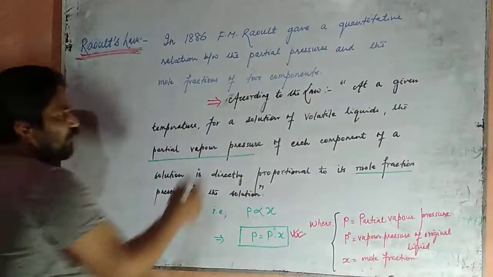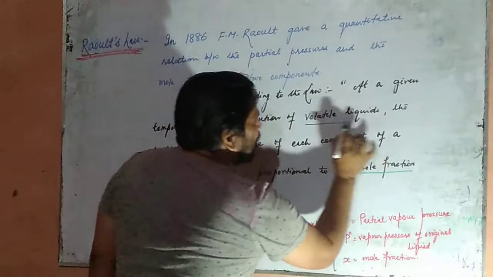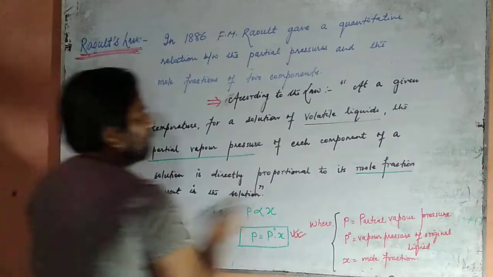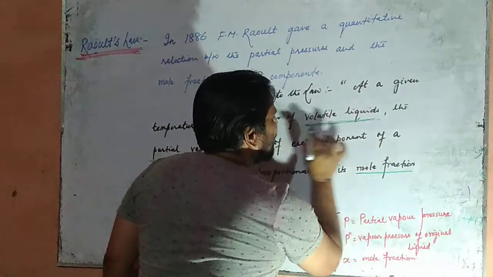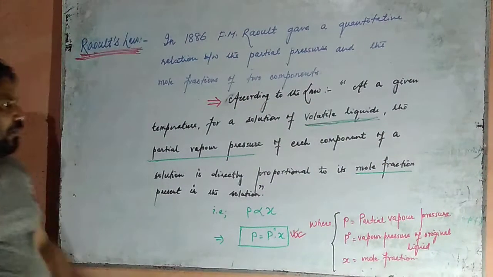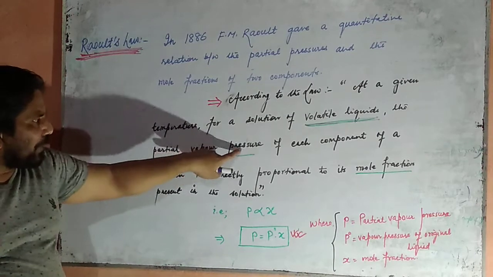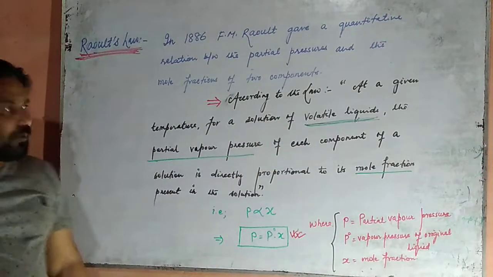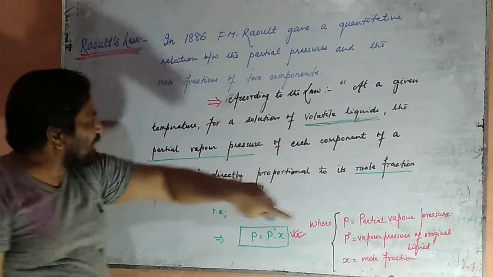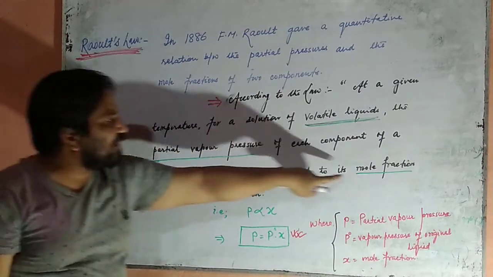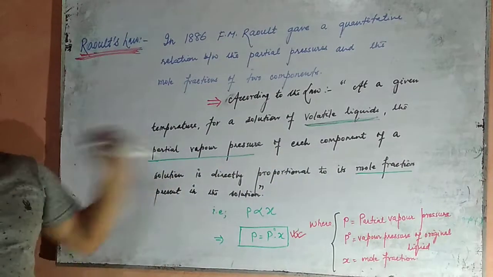Number one, the solution is of volatile liquids. The second, partial vapor pressure and the mole fraction. Under this condition, it relates the partial vapor pressure and the mole fraction present in the solution.